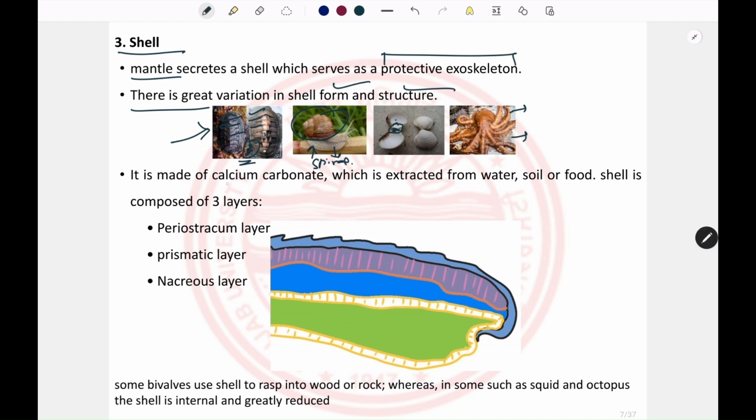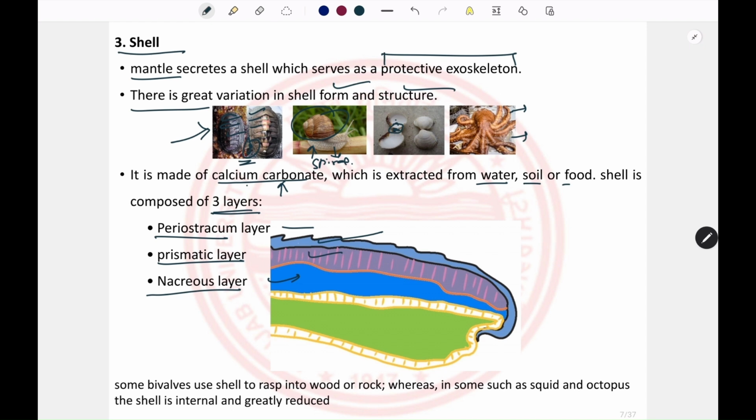This shell is formed of calcium carbonate, and this calcium carbonate is extracted by the mollusk from the water, soil, and the food. It is composed of 3 layers. The 3 layers are the periostracum layer, the outermost layer, the prismatic layer, the middle layer, and the nacreous layer, the innermost layer of the shell.